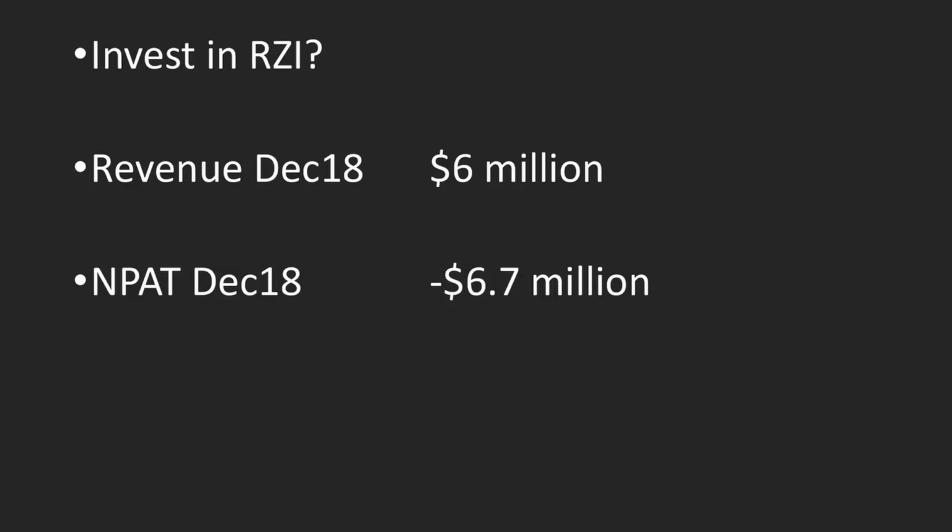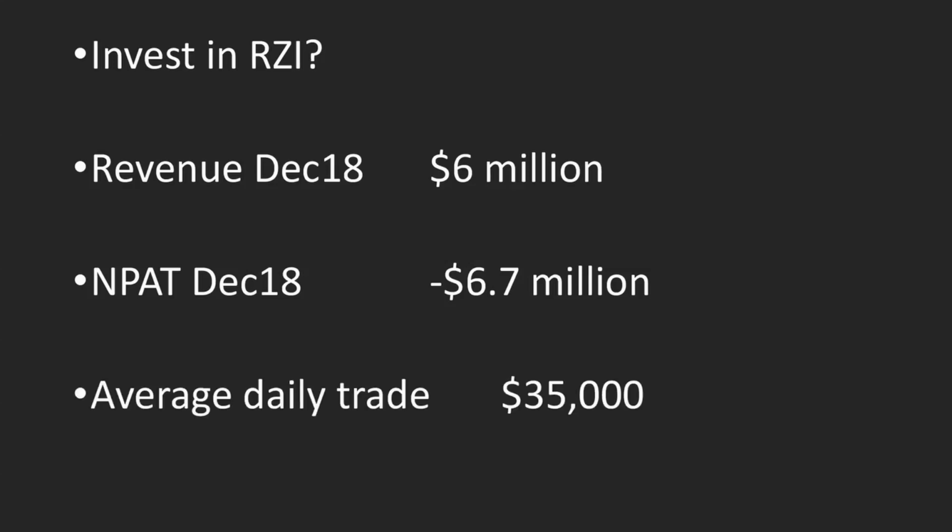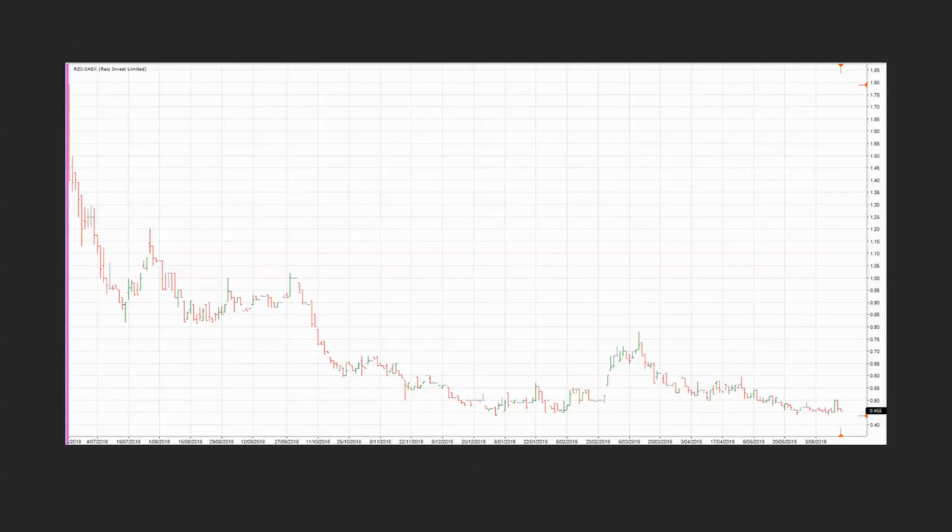So at the moment, because they're just starting out, to my way of thinking, they are heading off into Never Never Land, and they need to do something a bit special in the near future to turn that around. Now, of course, they may do that. They're in the very early stages. Average daily trade, $35,000. Very, very illiquid. So pretty risky.